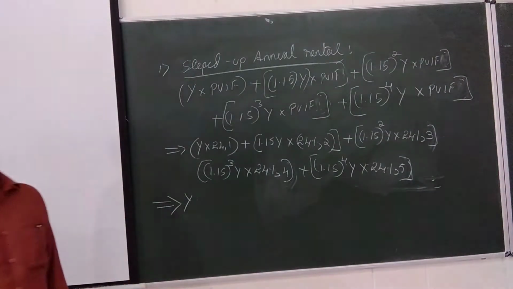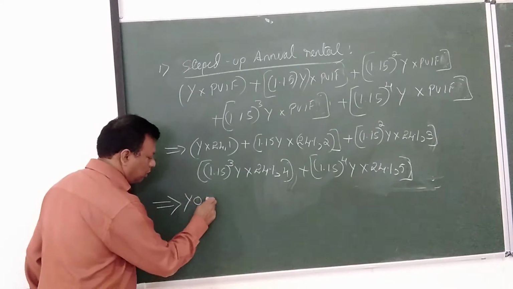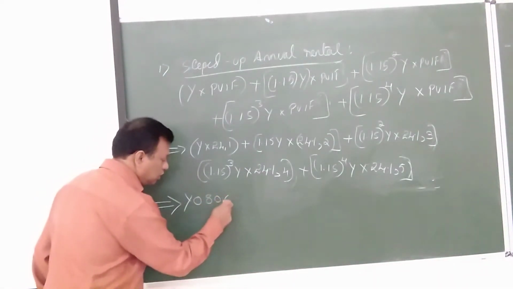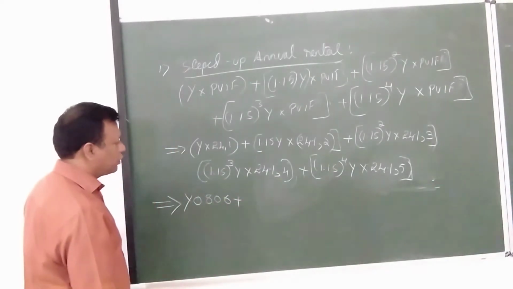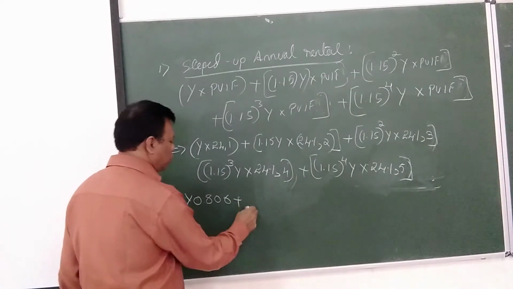Always understand, when you calculate from a 1 rupee table, you only have 1 point something, you get 0 point something. That's the comma you should have. How much 0 point? 0.806. Okay, 0.806 plus 1.15.